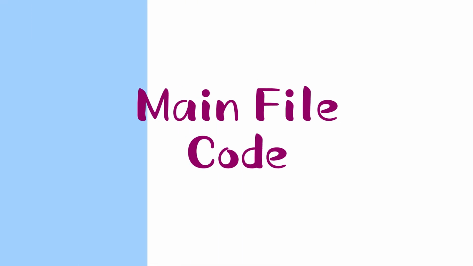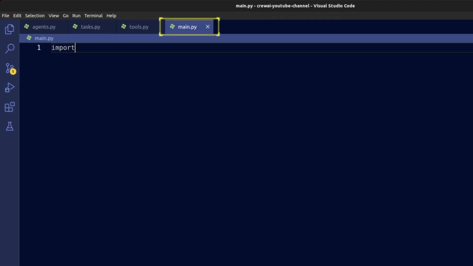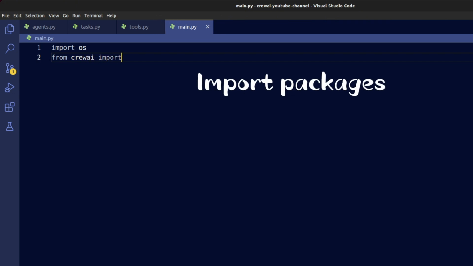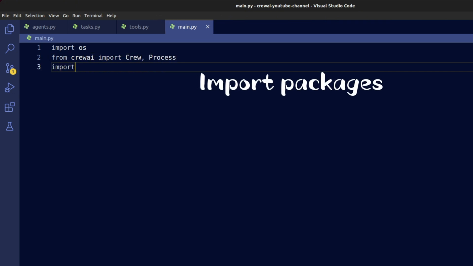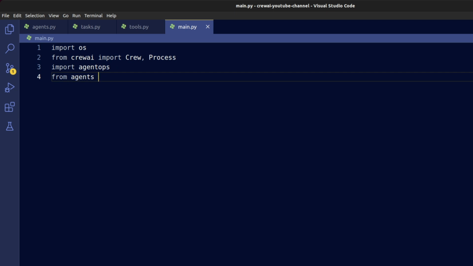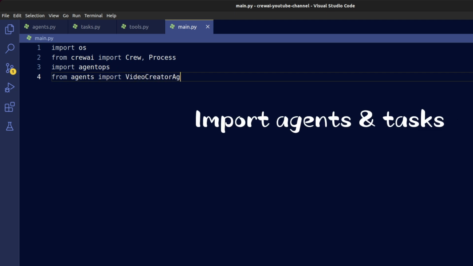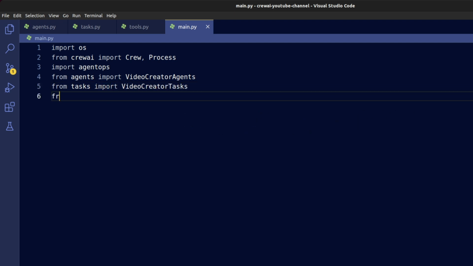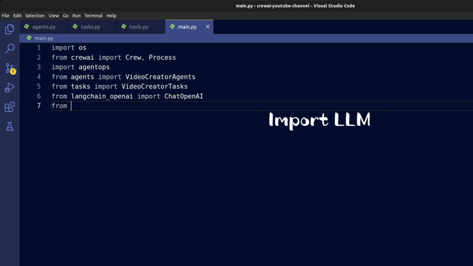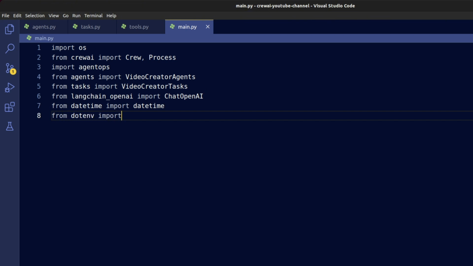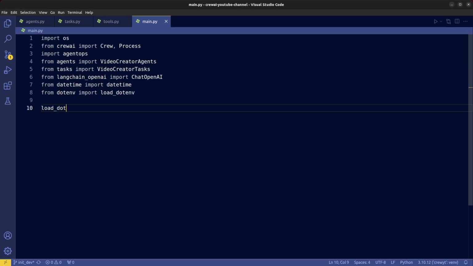Now it's time to put everything together in the main.py file. We begin by loading the .env file to access our keys and credentials.